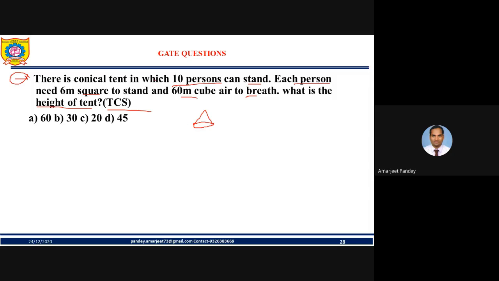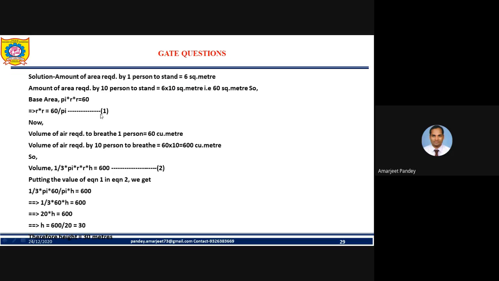Okay, so in that 10 persons are there. They are telling each person needs 6 meters square to stand, and 60 meter cube of air to breathe. So what should be the height? How can we find it out? Let's discuss. First, the amount of area required by 1 person is 6 square meter. The amount of area required by 10 persons is how much? 6 into 10. That will be 60 square meter.